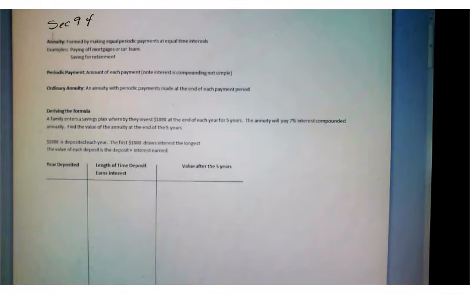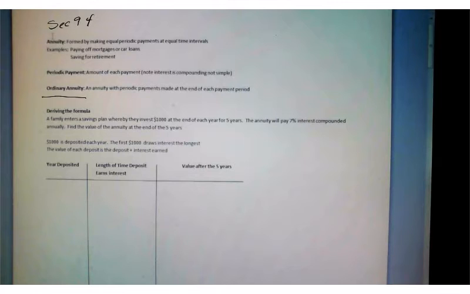One last thing before we start getting into some examples is this idea of an ordinary annuity. An ordinary annuity is an annuity, but the payment is applied at the end of each payment period. Now that might not mean a whole lot at the moment, but once we start getting into examples, you'll see why this is an important aspect of the type of annuities we deal with. So with ordinary annuities, it says the payment is made, but technically it's applied at the end of the payment period.